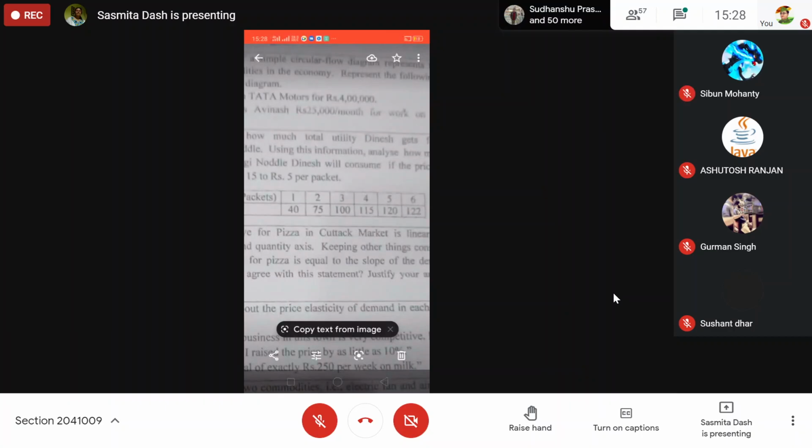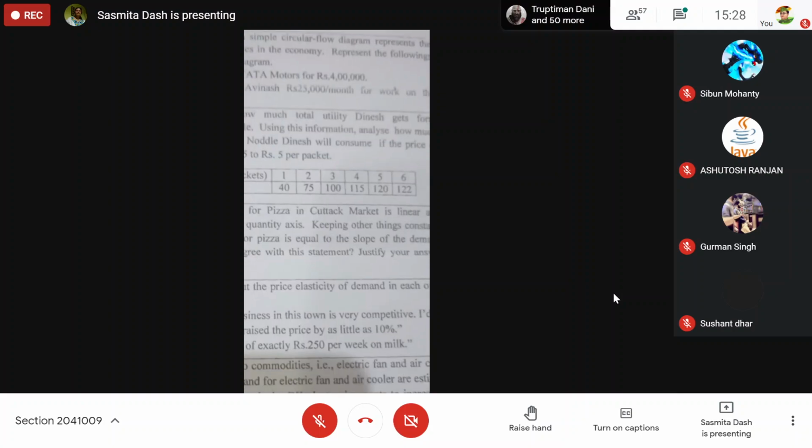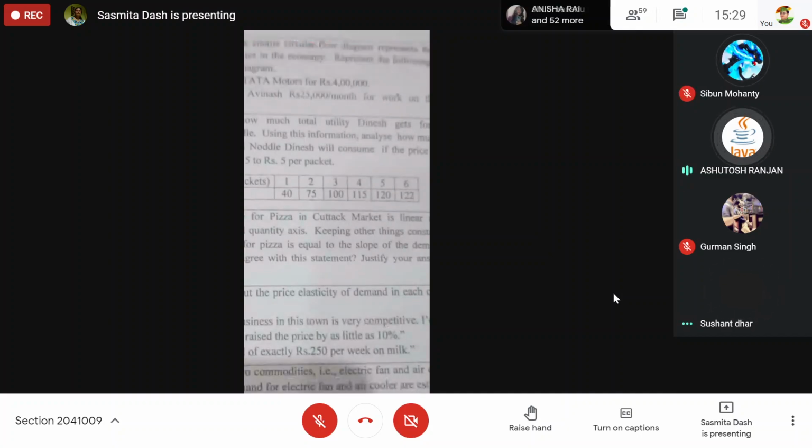40, then 75, then 100, then 115, 120, 122, 125. Now, if it is 15 rupees, marginal revenue, that is your marginal satisfaction or marginal utility. First one is 40. Second one is how much? 75 minus 40, that is 35.